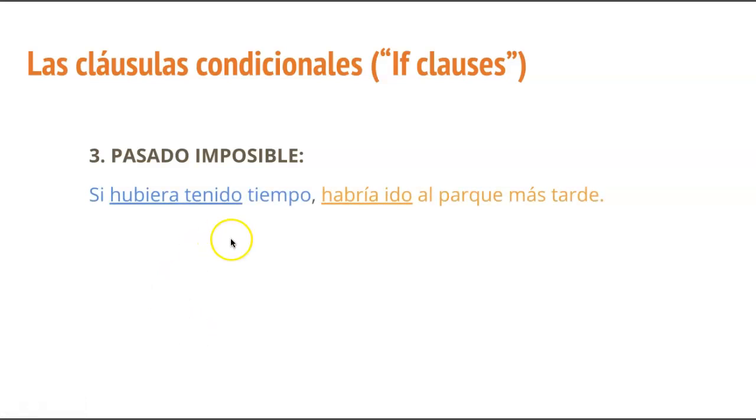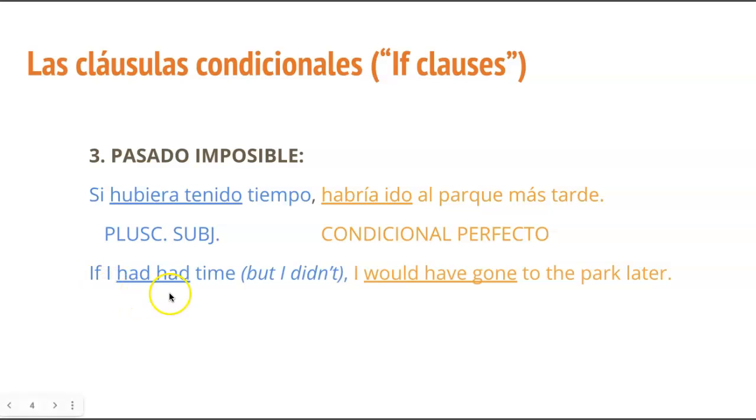Third one, pasado imposible. Si hubiera tenido tiempo. Okay, that's the pluscuamperfecto de subjuntivo. Si hubiera tenido tiempo, habría ido al parque más tarde. Now, basically, we're replaying the past here. We're saying, what if things had been different, right? So you're proposing a different thing that happened. You're saying, if I had had time, in the pluscuamperfecto de subjuntivo, then I would have gone, conditional perfect. Okay, so these are pairs that work together to create this hypothesis, this looking backwards and saying, what if things had been different?